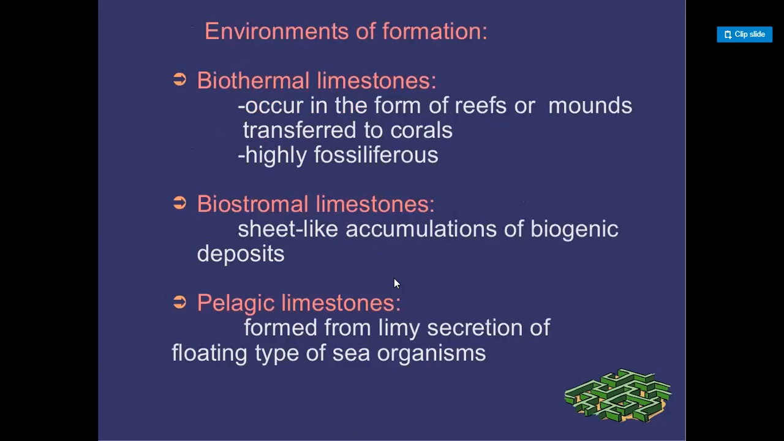Environments of formation. Bioherm limestones occur in the form of reefs or mounds transferred to coral, highly porous, and the biostromal limestone in sheet-like accumulations of biogenic deposits, and the pelagic limestones formed from lime secretion of floating type sea organisms.